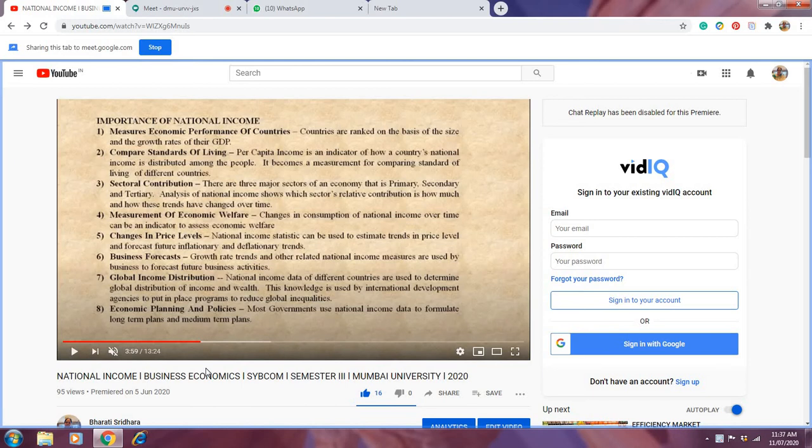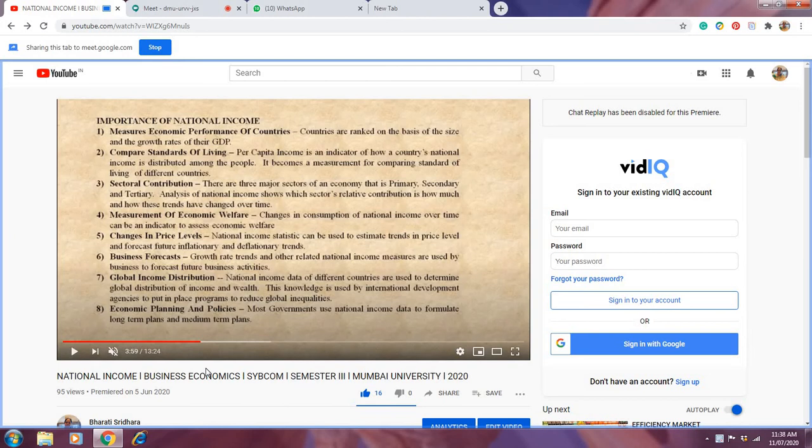The GDP, that is gross domestic product, and GNP, that is gross national product, are measured at current prices and at constant prices, right? So the comparison between the GDP and GNP can help in estimating the price level changes, because the country must understand whether there is inflation or deflation. If inflation is there, then demand will be less, so the entire effect is there on the economy. If deflation is there, then demand will be more. That means if the price is low, the demand will be more. So the entire effect is there on the economy.